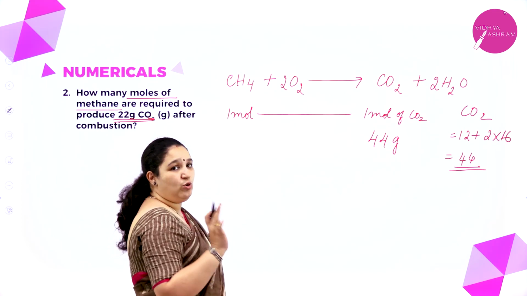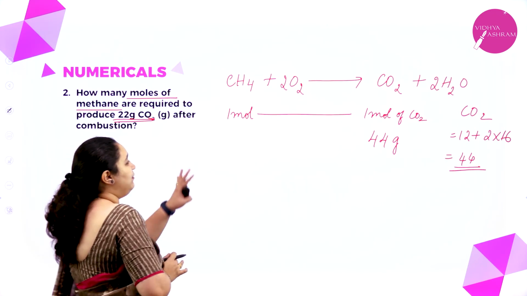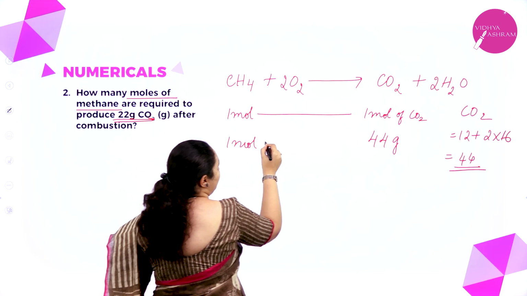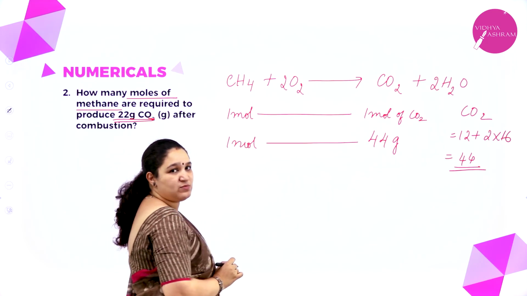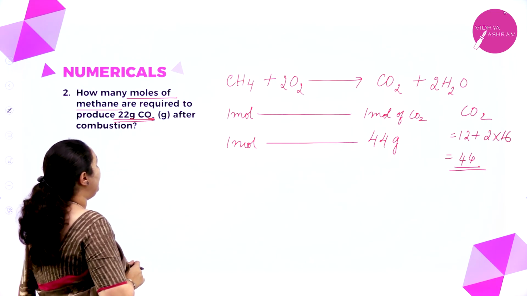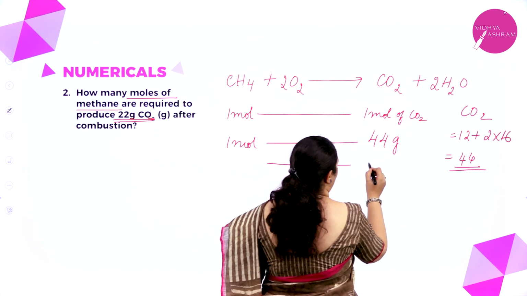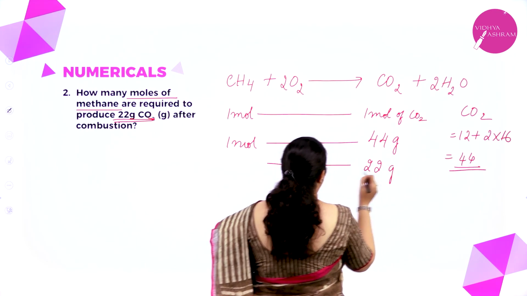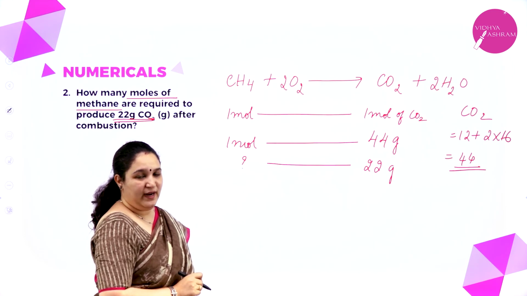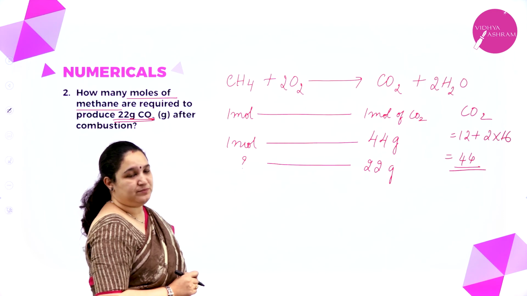But for methane, I don't want the mass. See, they are asking how many moles itself. So I'll keep it as it is. I'll write it as 1 mole of methane is giving 44 grams of carbon dioxide. But I require only 22 grams of carbon dioxide. So if I have to get 22 grams of carbon dioxide, how much methane do I have to burn?